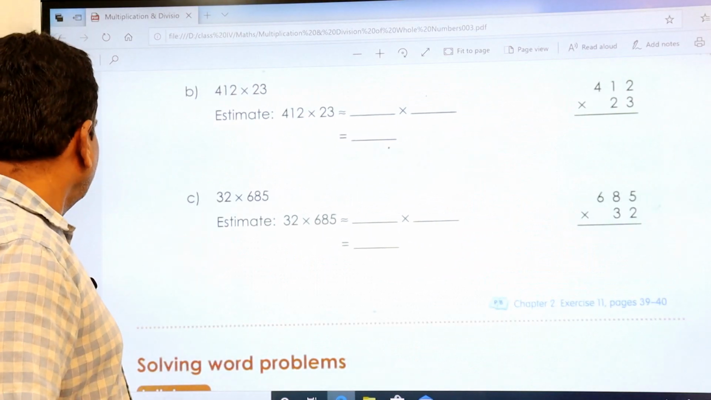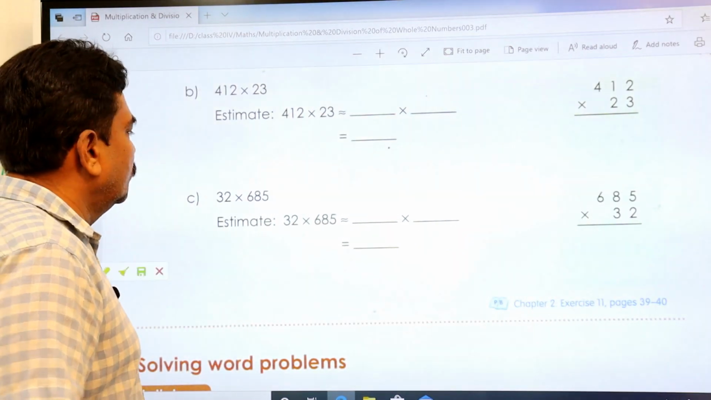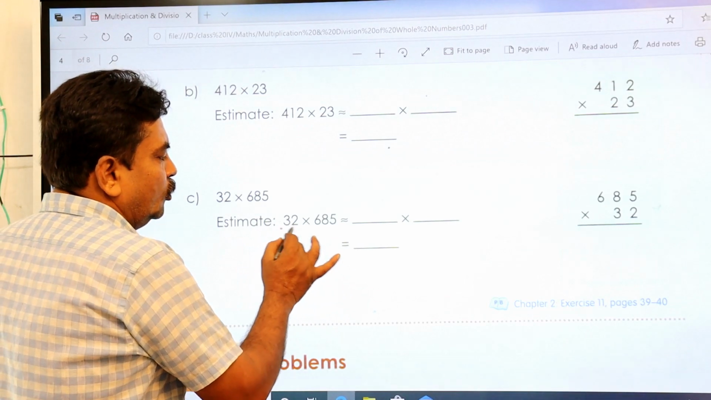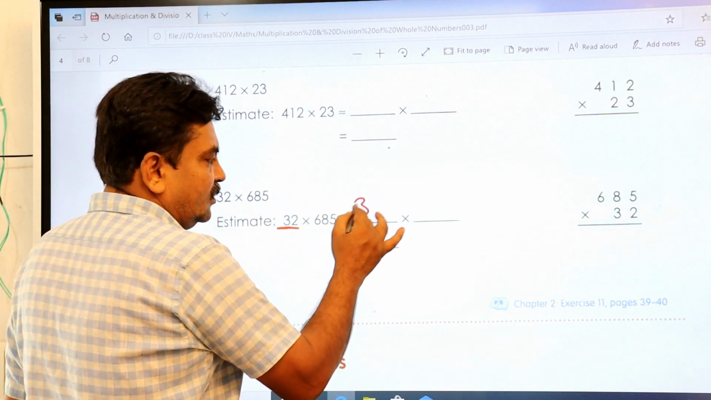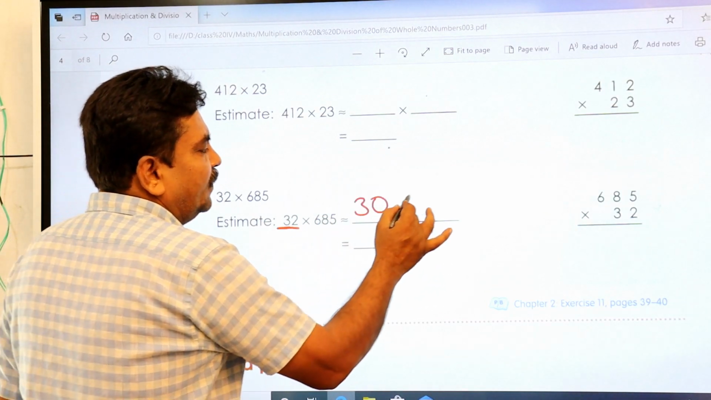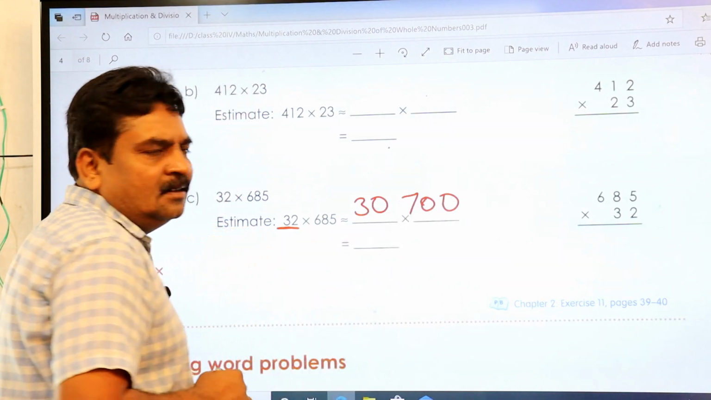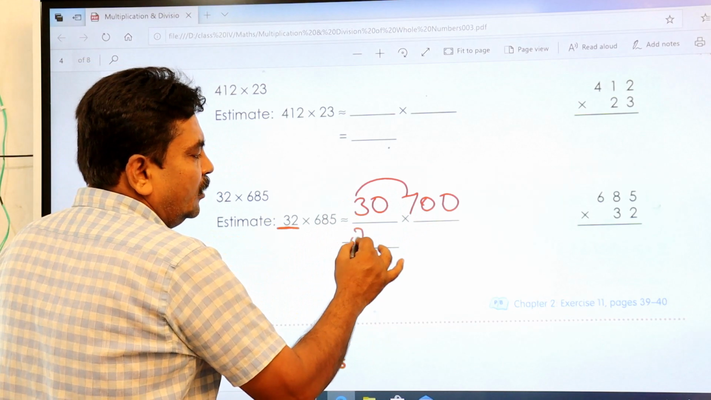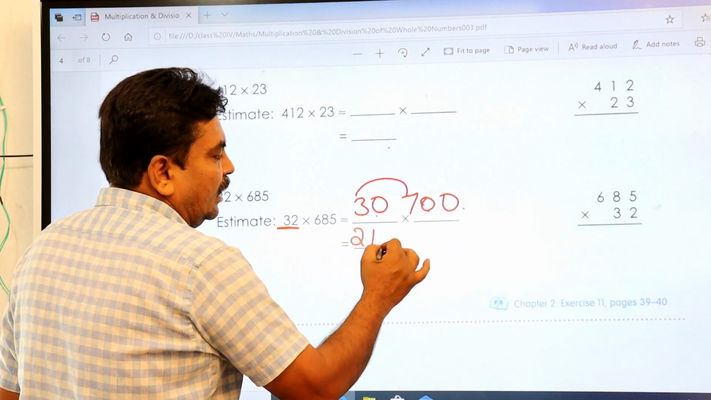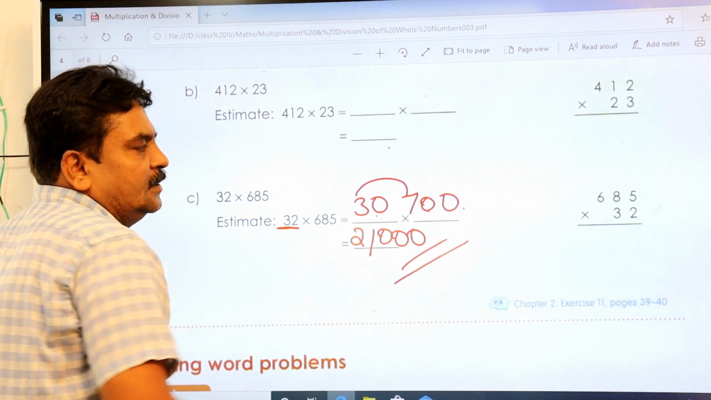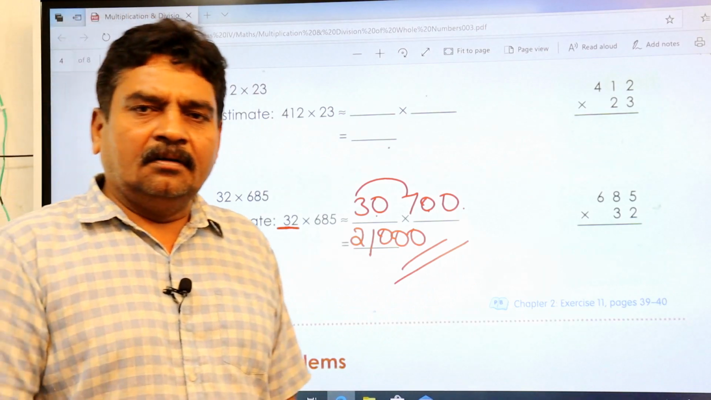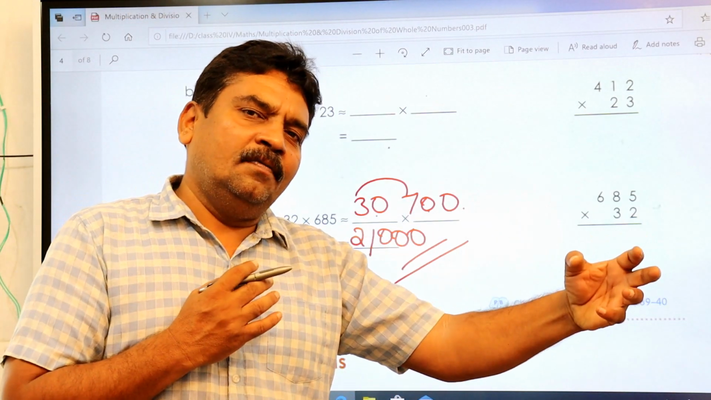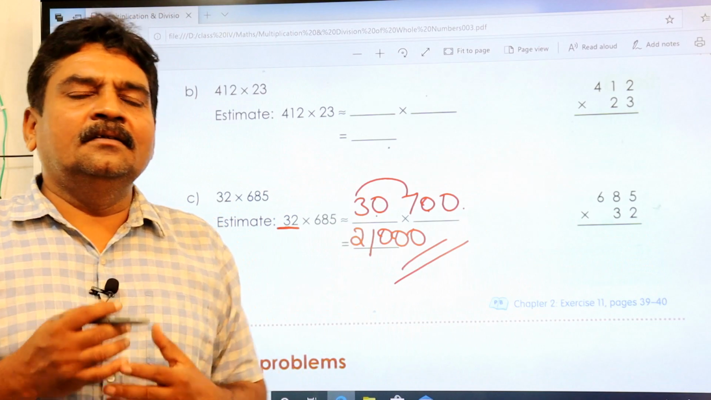For example, I'll tell you 32. The nearest value of 32 is 30. 685, you take its nearest value as 700. Now you multiply. 3 sevens are 21. 1, 2, 3, you have 3 zeros. Keep the 3 zeros as it is. That's all. Once you take the round off value, then multiplication becomes very easy.